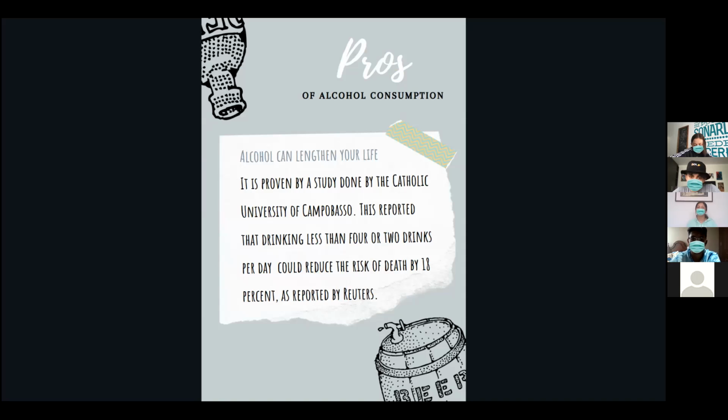Okay, so another benefit of drinking alcohol is that alcohol can lengthen your life. It is proven by a study done by the Catholic University of Campobasso that drinking less than 2 to 4 drinks per day could reduce the risk of death by 18%, as reported by Reuters.